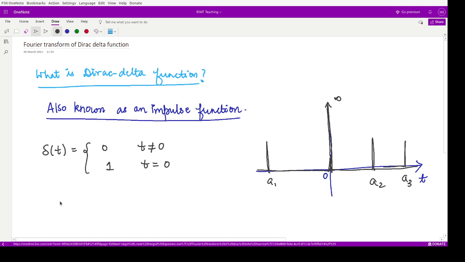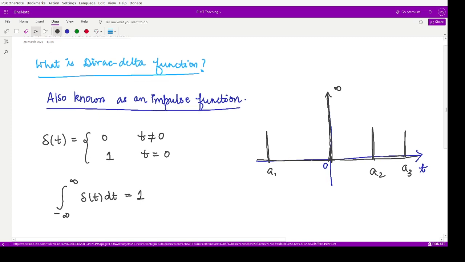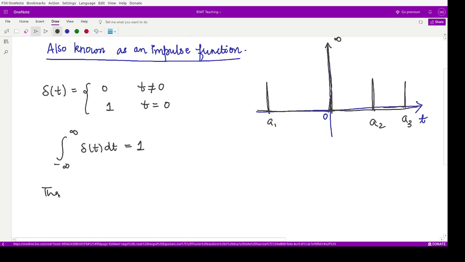Moreover, the property is that if we take its integration from minus infinity to infinity of this function delta t dt, this is equivalent to 1. So that is what we are saying. That is, we say it is a force of 0 duration. That means it occurs instantaneously.